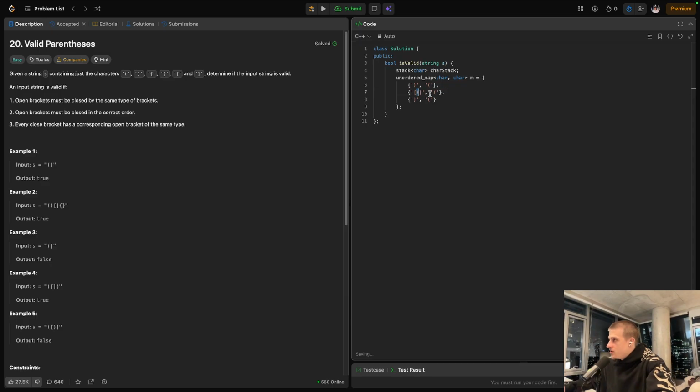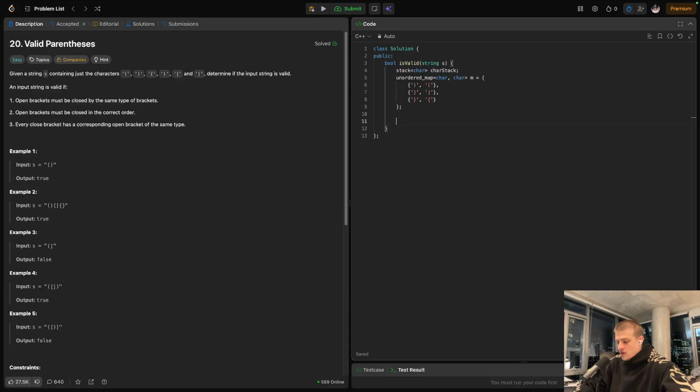We need all three types. Or I did this one backwards, actually. Whether it's opened or closed as the key or value is very important here. So got to make sure that's right. Okay, so that's going to be super helpful for us. And then what else do we need? That should be it for now.